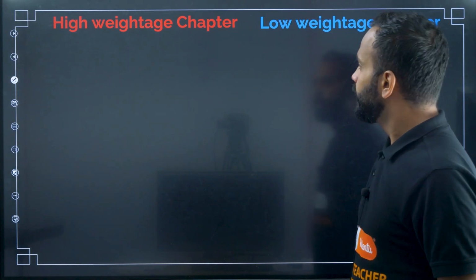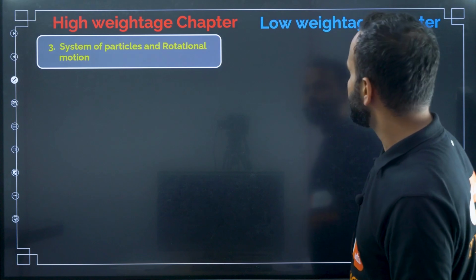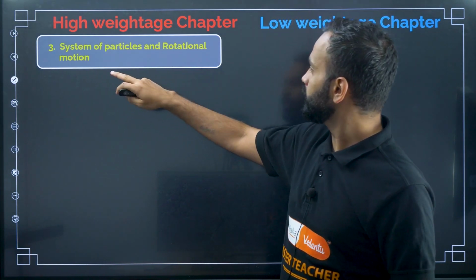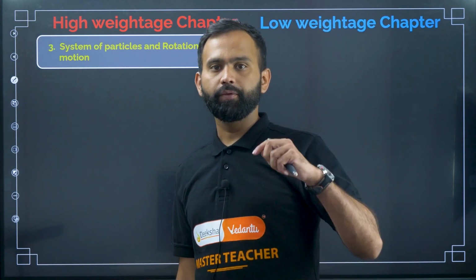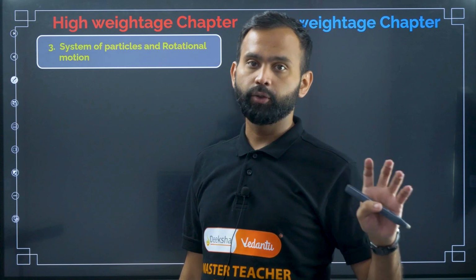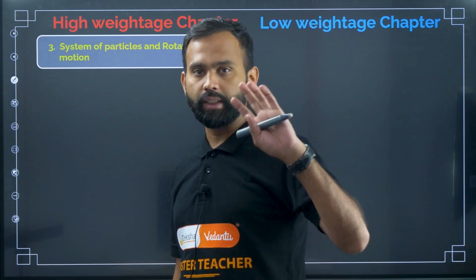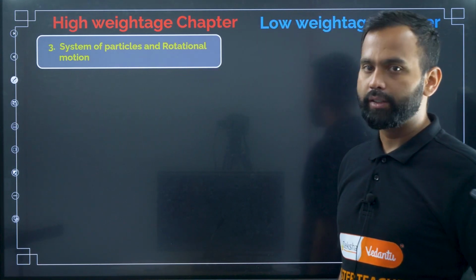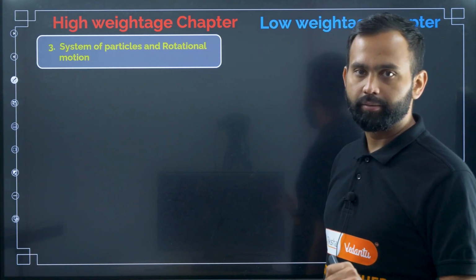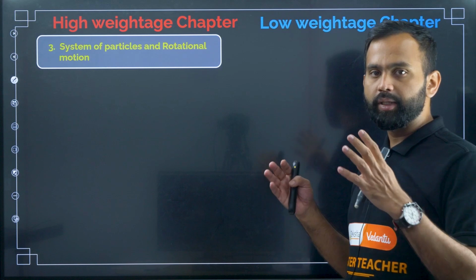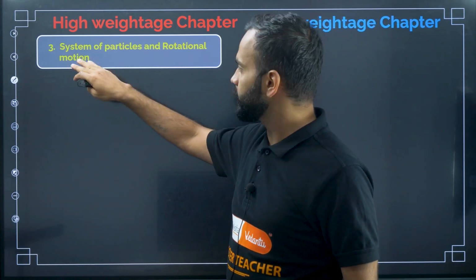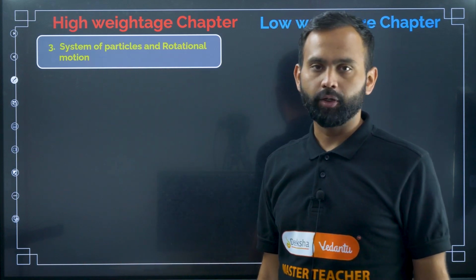Next one, day 3. What are the chapters you have to read? In the high weightage chapters you have to read system of particles and rotational motion. We have read kinematics 1D, 2D and circular motion, completed in day 1. In the second day we have completed work energy power and NLM. If you know the basic understanding of all these chapters, then you can easily solve most of the questions from system of particles and rotational motion.